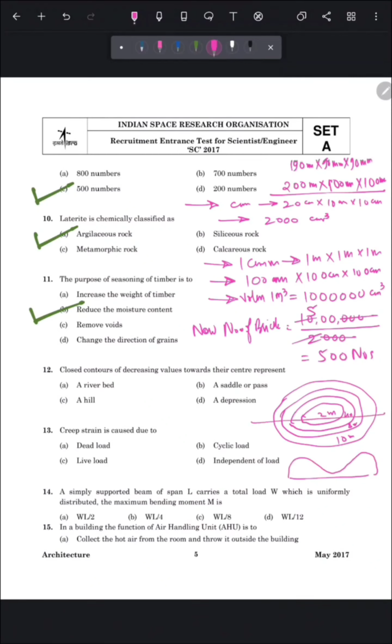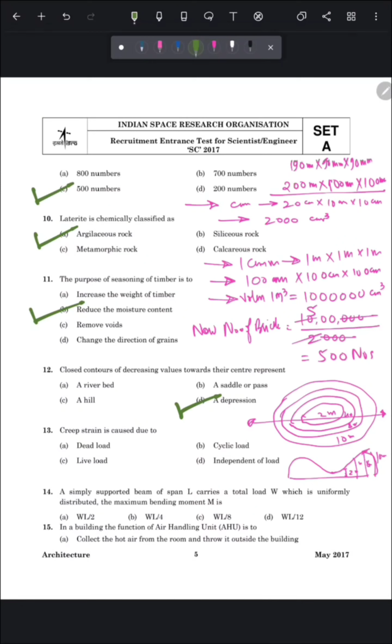If we cut it from this, here the height is 2 meter, here 4 meter, here 8 meter and here it's 10 meter. So it is representing a depression. So the correct answer is a depression.